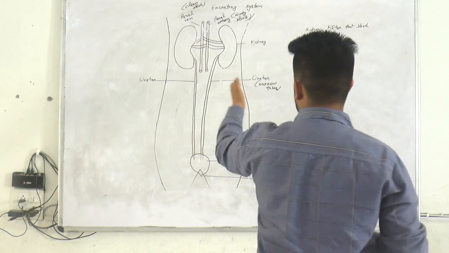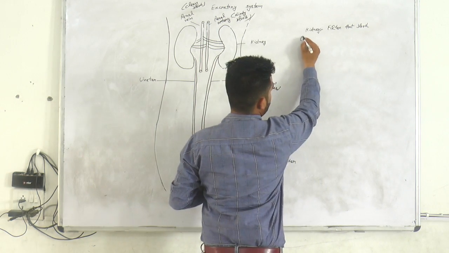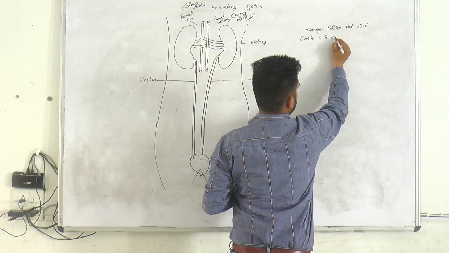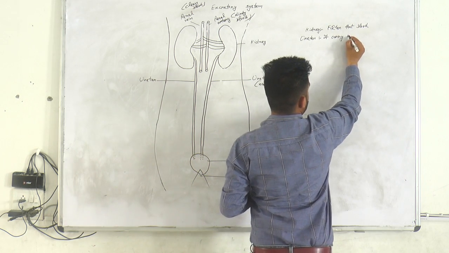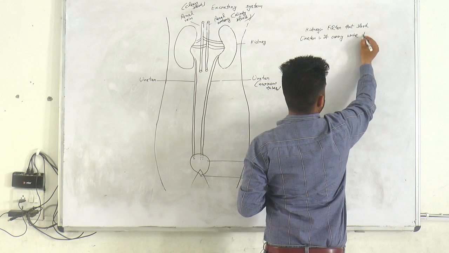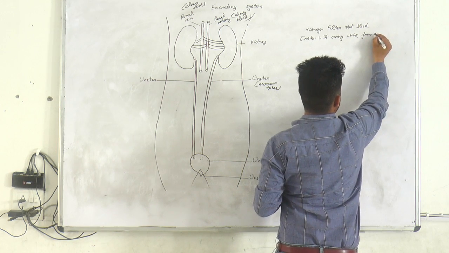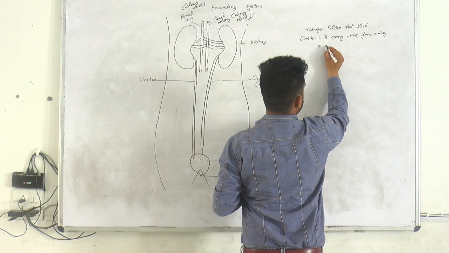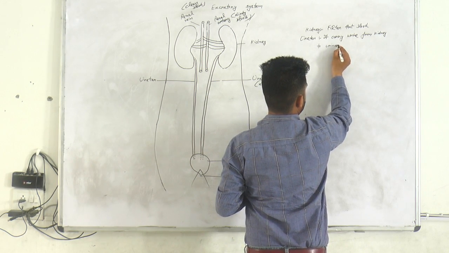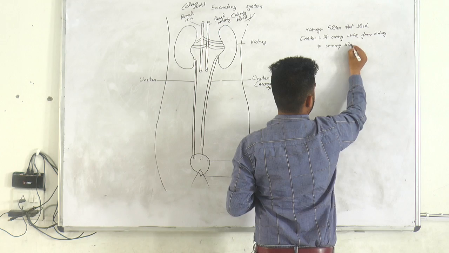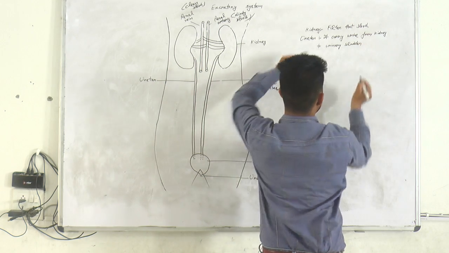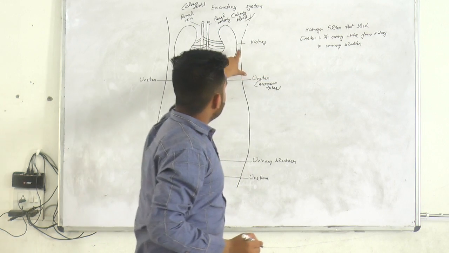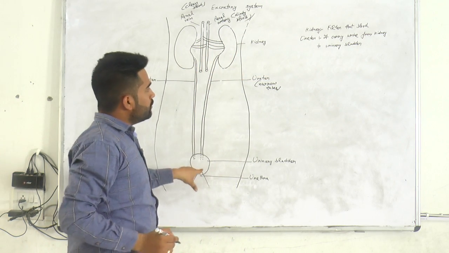Now we will discuss the function of these organs. What is the function of the kidney? The kidney filters the blood. And what is the function of the ureter? The ureter carries urine from the kidney to the urinary bladder.